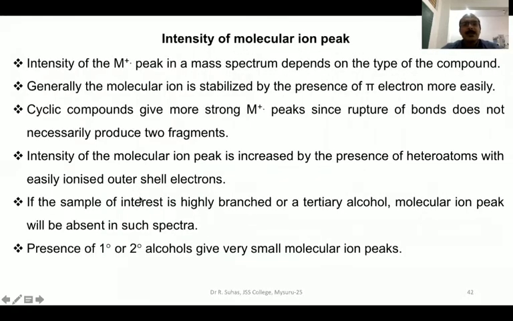Then coming to the intensity of the molecular ion peak, you will see that the intensity depends on the type of compound or the nature of the class of organic compound. Not all classes of organic compounds have the same intensity. Some will have a very high intensity peak, some will have a low intensity peak, some will have no molecular ion peak at all. Usually, whenever there is a pi bond or whenever there is conjugation in the molecular ion, then its intensity will be very, very high.